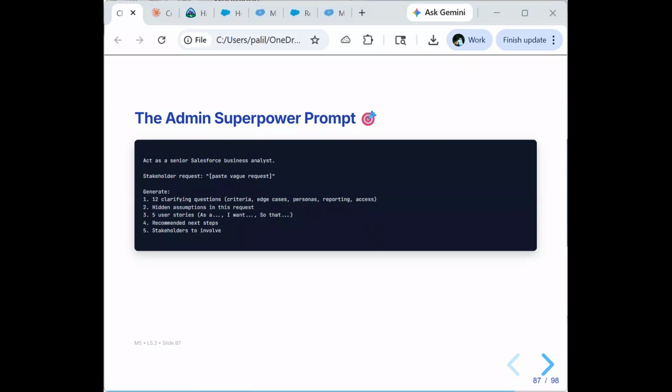This is the admin superpower prompt. This one belongs in your prompt library permanently. It tells Claude to act as a senior business analyst. It takes the vague request and then generates 12 clarifying questions, which cover specific criteria, edge cases, personas, reporting, access, timeline, integrations, and data volume. It also gives hidden assumptions in the request, 5 user stories in the standard format, a recommended next step, and stakeholders to involve. Use this on every vague request that you receive.